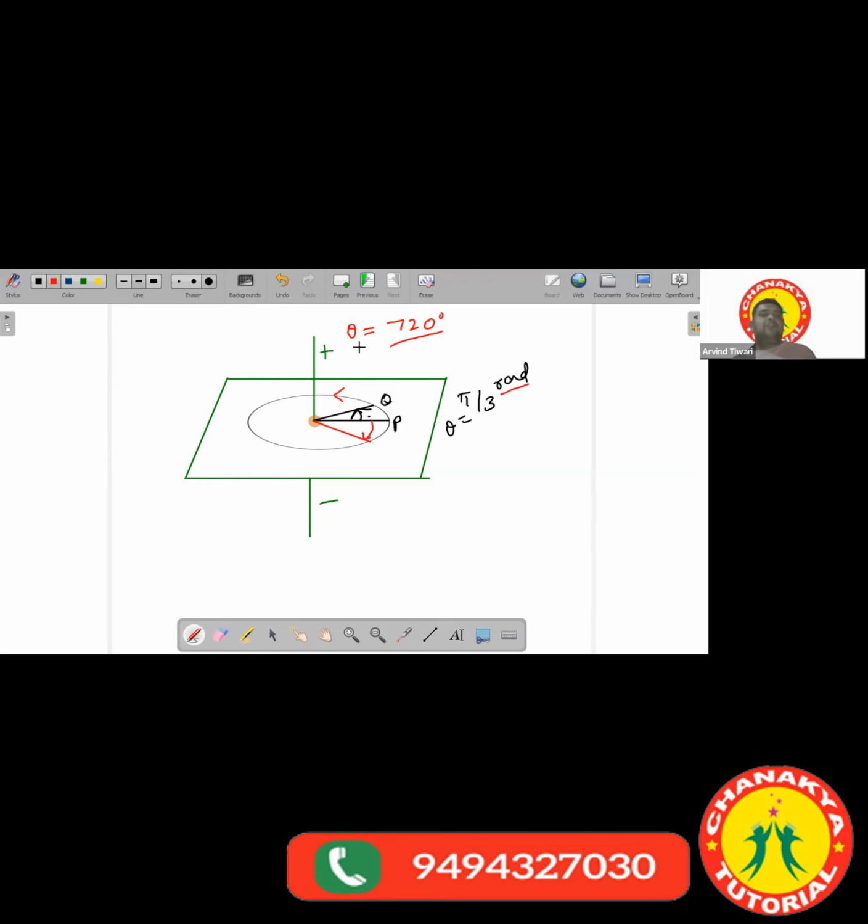If you find out the same thing in terms of radian, I told you in the earlier classes how to measure in radian. We know that pi radian is equal to 180 degrees. So if any object completes one revolution, it will have an angular displacement of 2 pi radian.